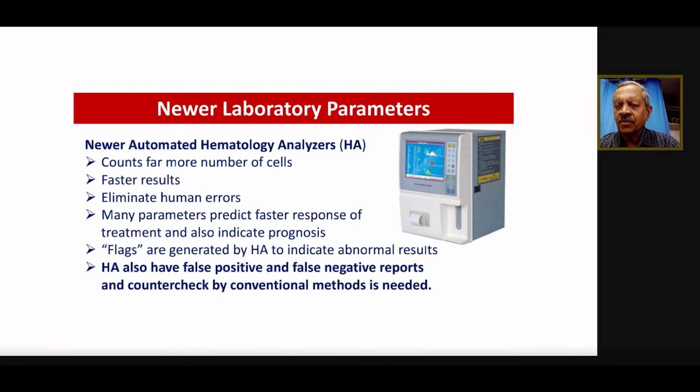These can predict a faster response to our treatment or the prognosis, as we discussed when we said better parameters are coming in dengue. All these electronic instruments have inbuilt software where we can program that if a report is abnormal, give me a flag. So flags are generated which can indicate abnormal results. An abnormal result can be an artifact, or it can be a really abnormal result. You need to check it with the conventional parameters. It's not that the conventional parameters are out, they are never going to be out. We need to counter-check with the conventional parameters always, right?